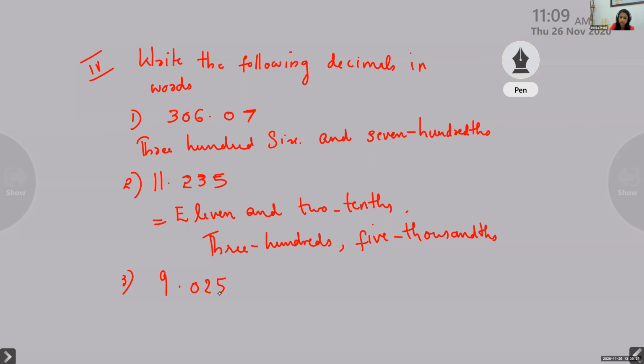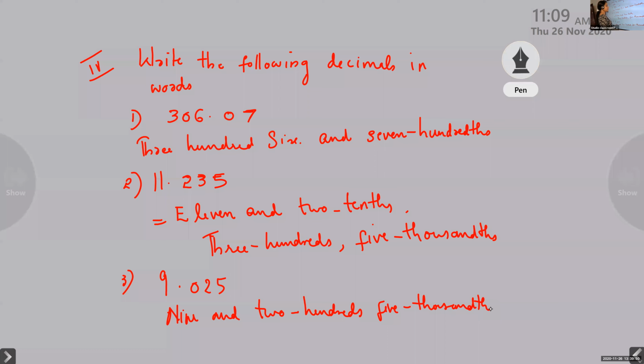Then there is one more easy way that I will also tell you. This 9 and 2 hundredths, 5 thousandths.